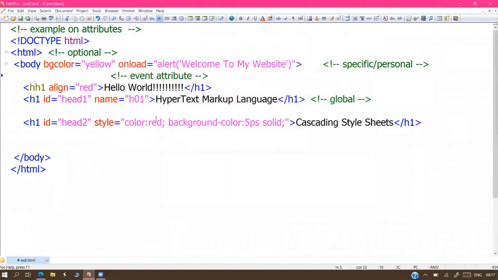From the next example onwards, we are going to use attributes fully. That's why I started the attributes concept yesterday. In the coming topics and tags, attributes are mandatory.